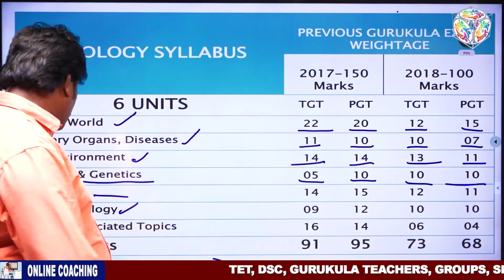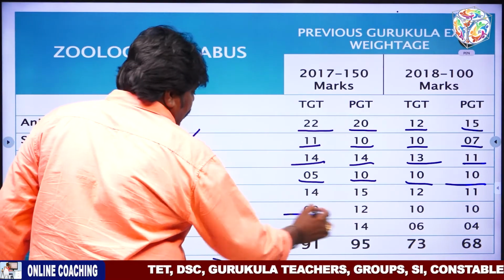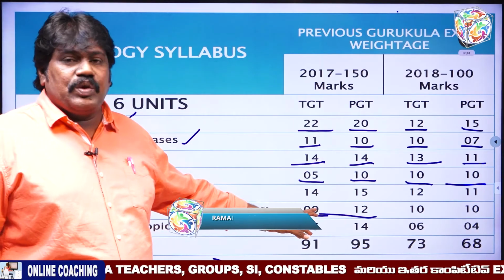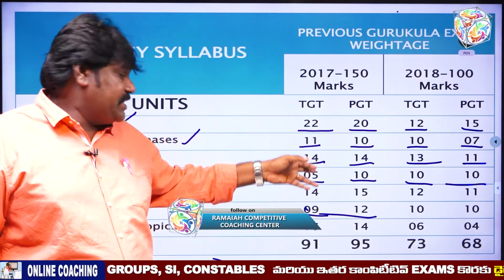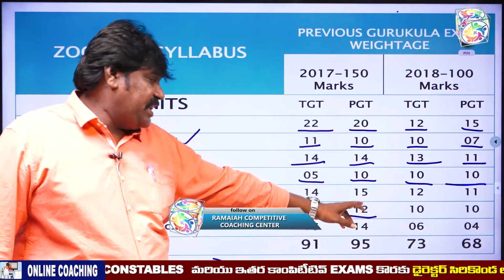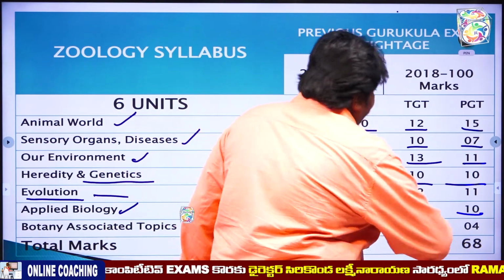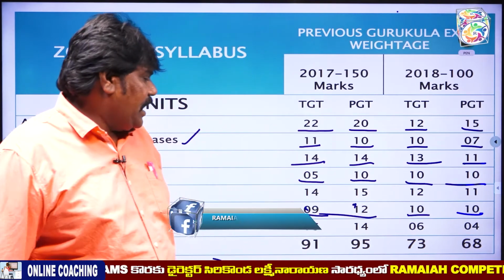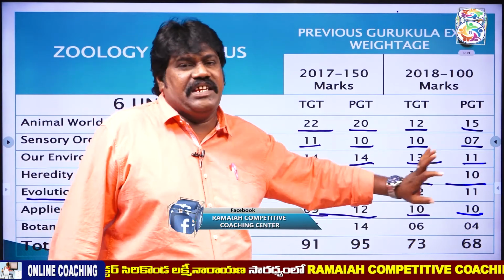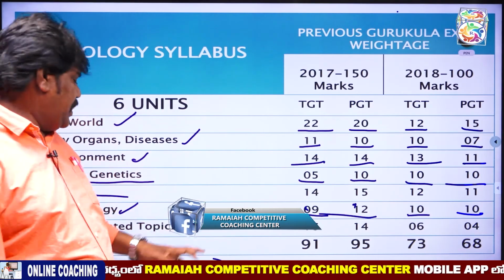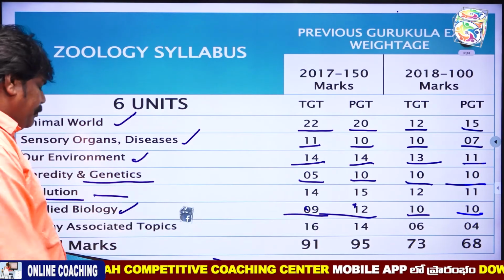These are the main topics in applied biology. Applied biology also plays an important role after the environment. In applied biology, 9 questions were asked in the TGT exam and 12 questions in the PGT exam. In 2018, 10 questions were asked in the TGT and 10 questions in the PGT exam. So it is another important and easy topic of biology, called applied biology.